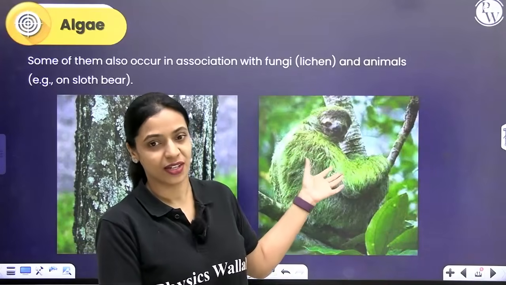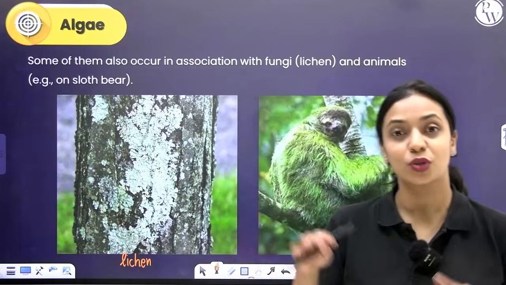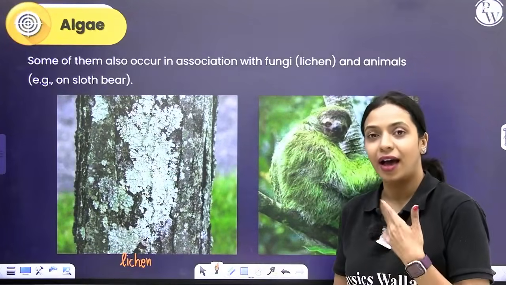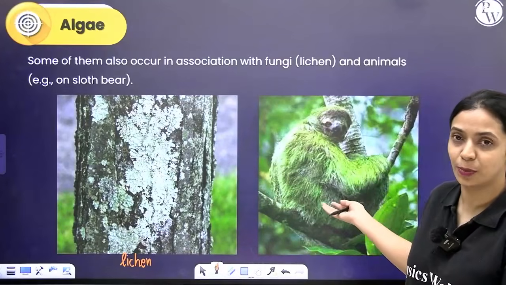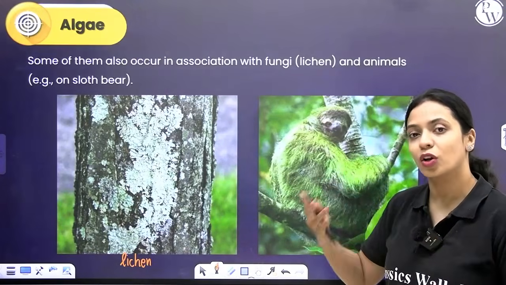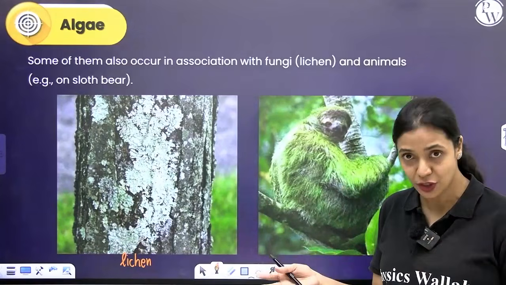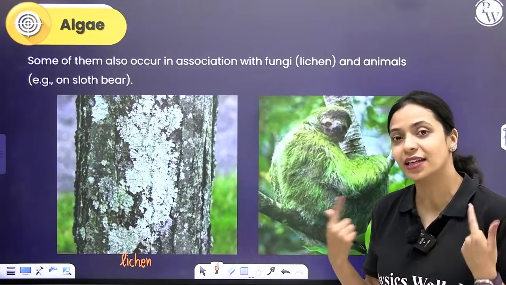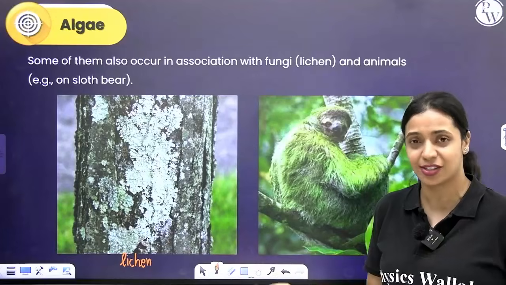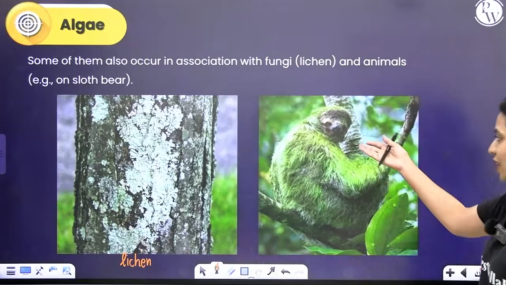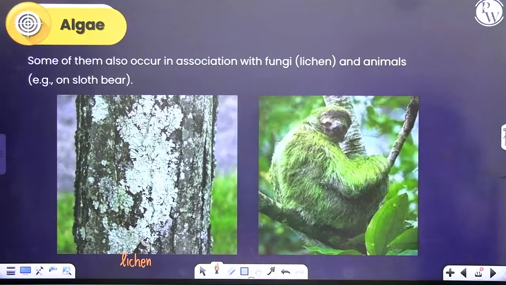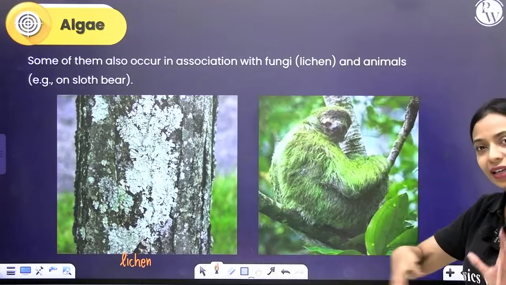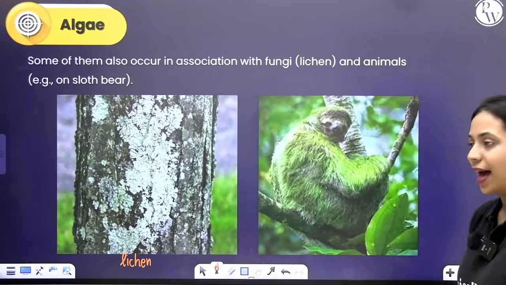So this is a very interesting example where you see a plant mutually associated with an animal like a sloth bear. Right over here, what does the sloth bear get? It is getting protection from the predators because the algae is helping in camouflage. What is the algae getting in return? It's getting a place to live. It's providing shelter for the alga. So this is an example where algae are associated with certain animals.